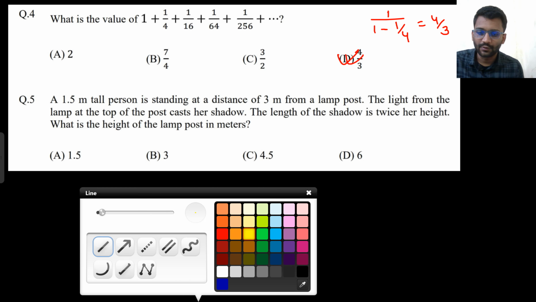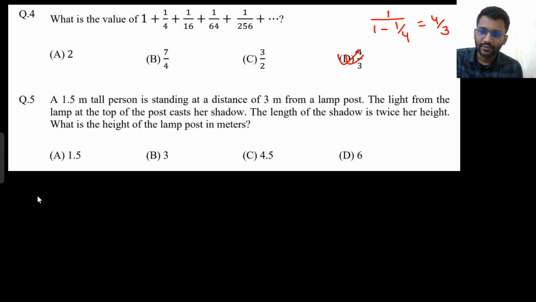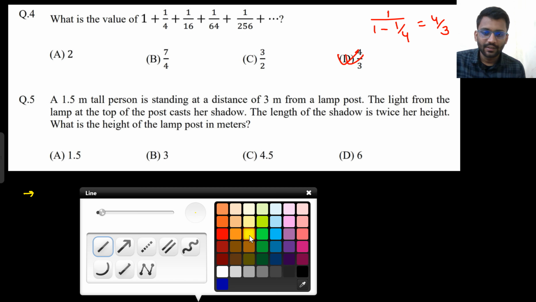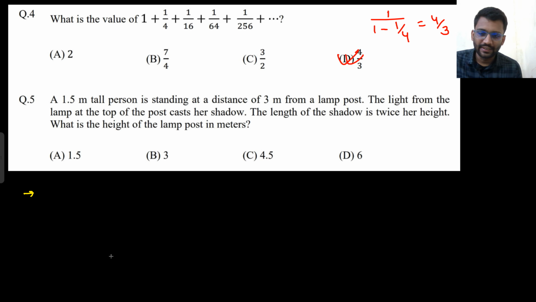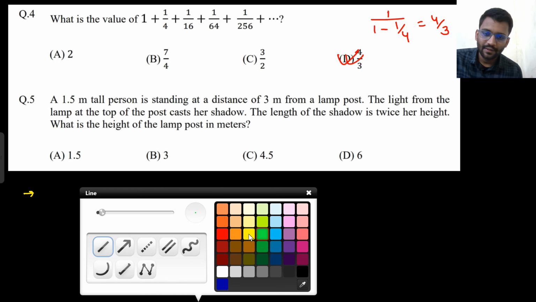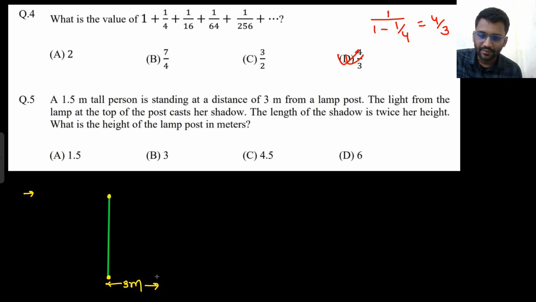So let's see the answer to the fifth question. A 1.5 meter tall person is standing at a distance of 3 meters from a lamp post. Okay, so let's assume this is a lamp post, and he is standing 3 meters away from the lamp post, and his height is 1.5 meters.